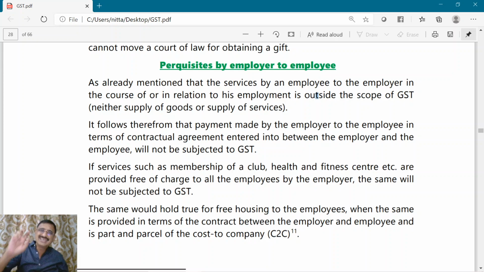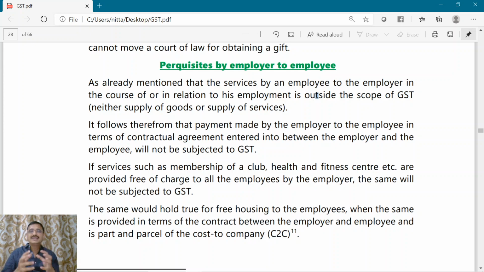It will be neither a supply of good nor a supply of service. So, it can't be subjected to GST. So, whenever a payment or a facility is given by an employer to his employee in terms of contractual agreement of the employment, that will not be subjected to GST.